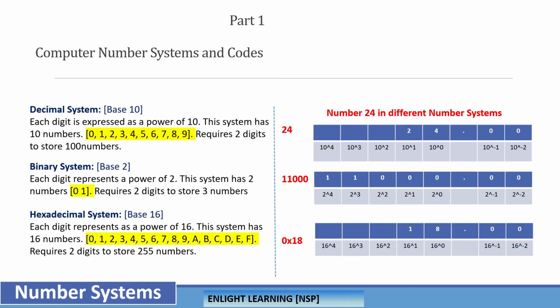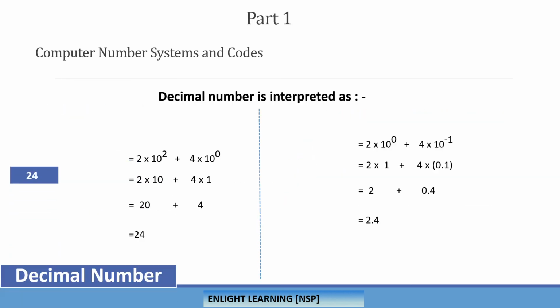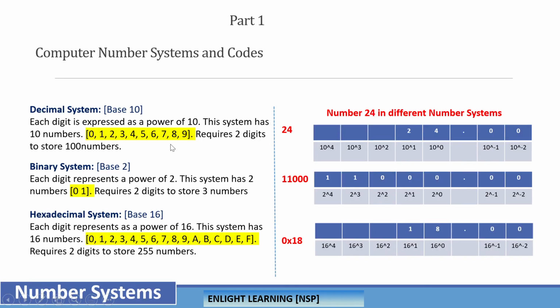I have given you a decimal number, 24. Just interpret it. How did this 24 come into the picture? How can we interpret this 24? When we say decimal system, the base is 10. See here, the first position starts with power 0, the second power is 1, the third power is 2, the fourth power is 3. That's how it keeps on going.